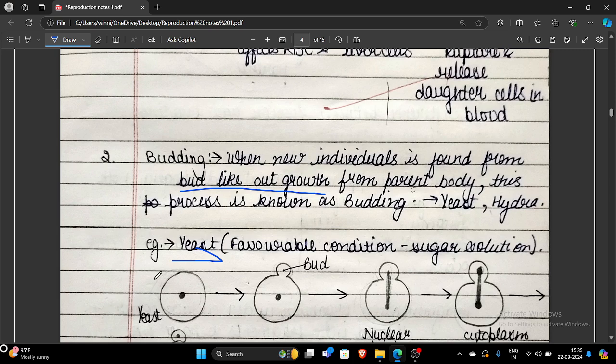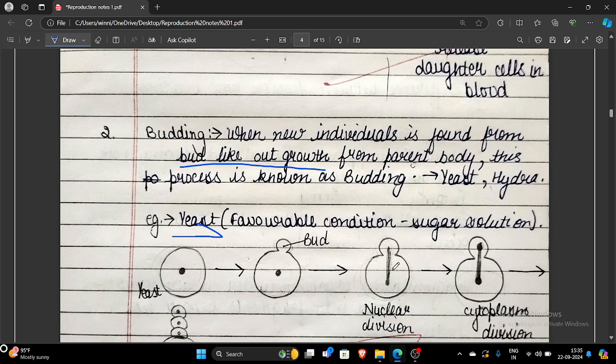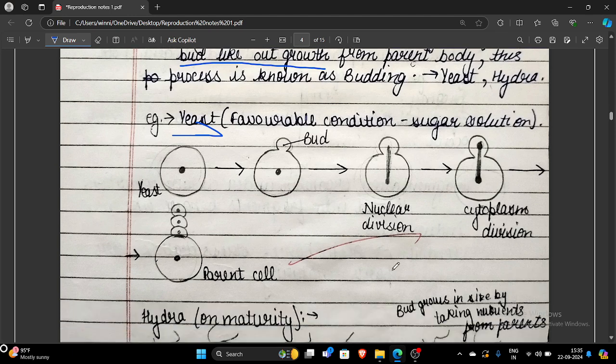One more important thing, the bud formation is likely to occur from a particular site. So in case of yeast, it will arise from the top. And second thing, unequal division is observed. Unequal division means the parent cell and the daughter cell are not equal in size. The parent cell is larger and the new bud is smaller in size. Fine. So it happens in yeast from the top.